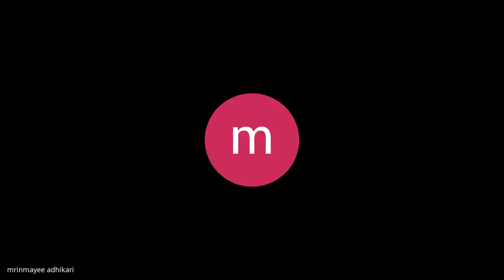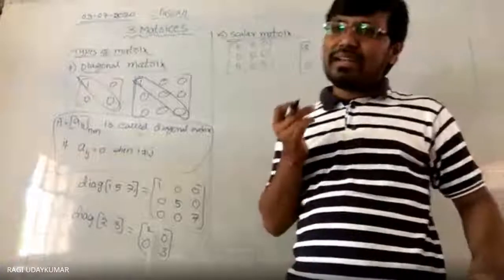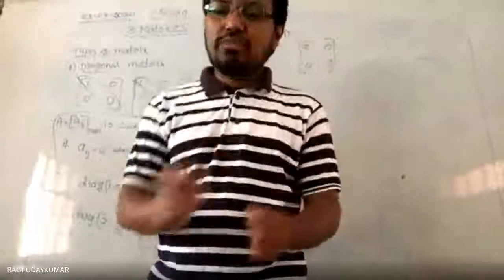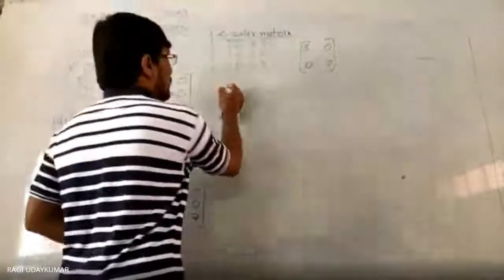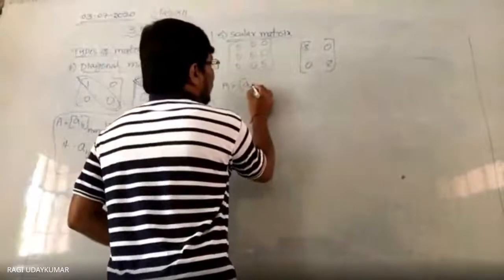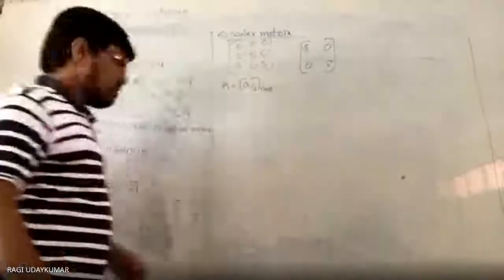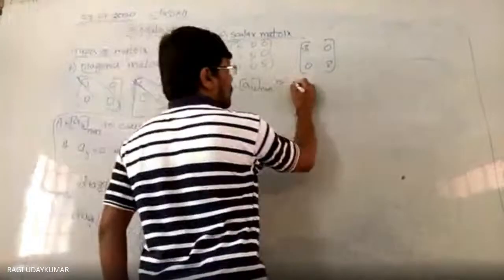Yes, every scalar matrix is a diagonal matrix, because in the definition of the scalar matrix itself we say that it is a diagonal matrix in which all the principal diagonal elements are the same. And if you want to define this, how do you define it? A = [aij] n by n is a scalar matrix.